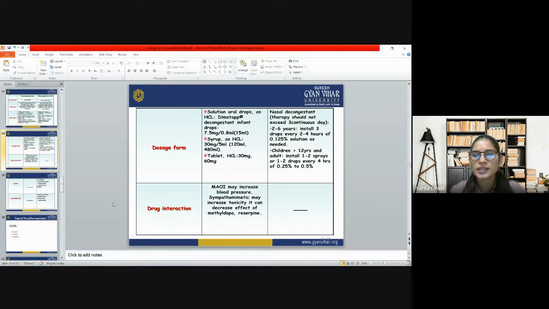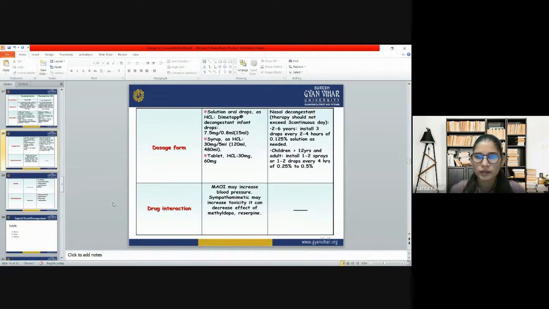Then in syrup form as HCl, it comes as 30 mg per 5 ml, in 120 ml to 480 ml bottles, and in tablet form it comes as 30 mg to 60 mg. When we talk about drug interactions, sympathomimetics may increase the toxicity, and it can decrease the effect of methyldopa and aspirin. So it is advised not to take these drugs together.